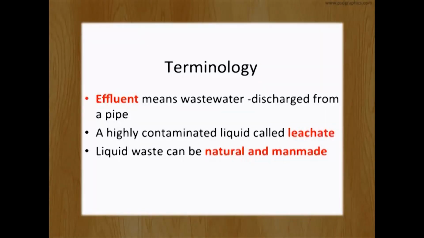Ma'am, what is point source and non-point source discharge? Point source discharge comes from industrial effluent, and non-point source discharge comes from agricultural runoff. Terminology: effluent means the wastewater discharging from a pipe, and very highly contaminated water is called leachate. You know, liquid waste can be natural or man-made.